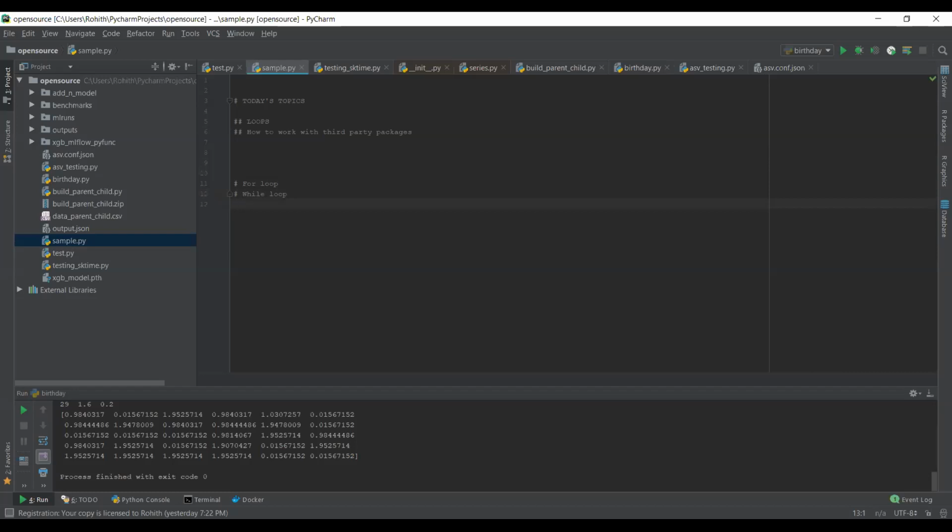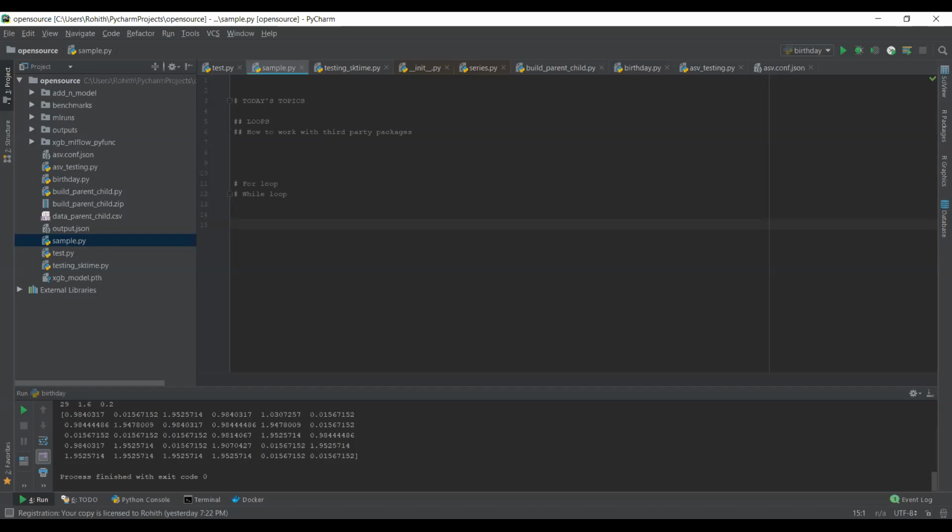And why do we need looping in the first place? Anyone? To get some statement executed more than one time. Exactly. Yes, correct. So we don't want to write the same task again and again. Instead of that, we will opt for looping to do the same task again and again, depending on the condition which you mentioned.